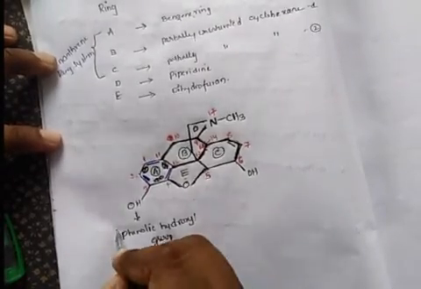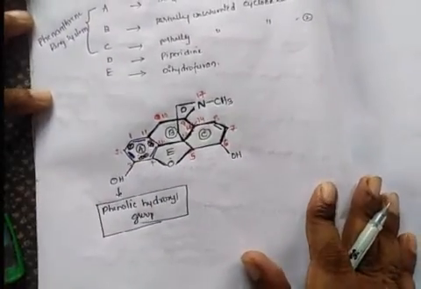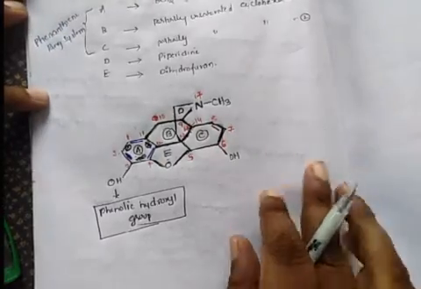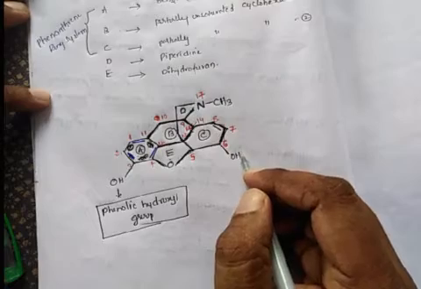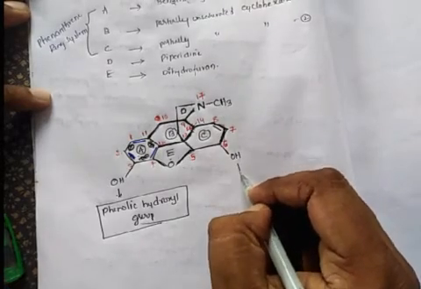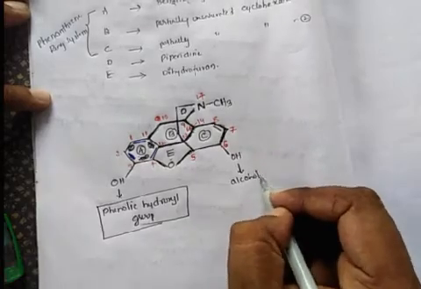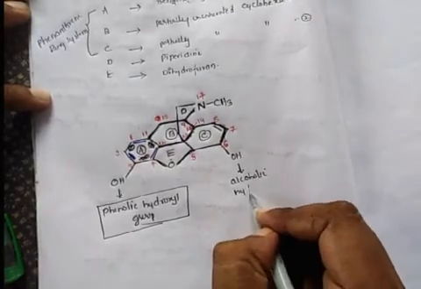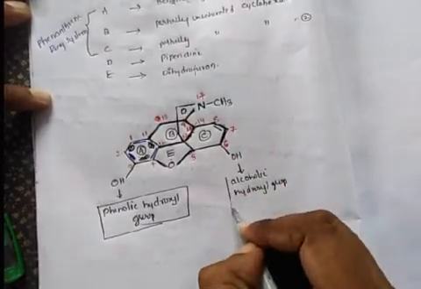The OH group present in the third position of the morphine is called the phenolic hydroxyl group, and the group present in the 6th position is called the alcoholic hydroxyl group.